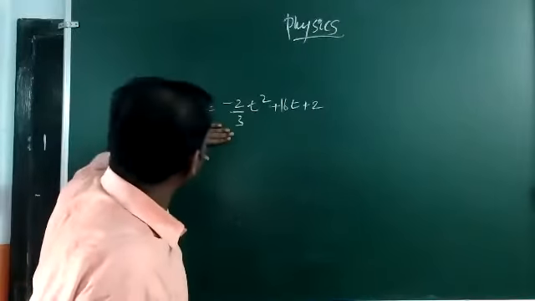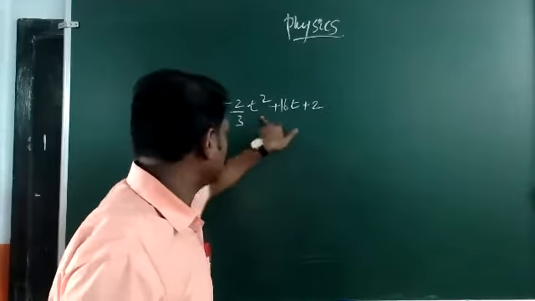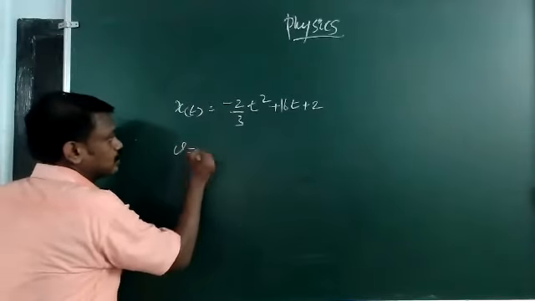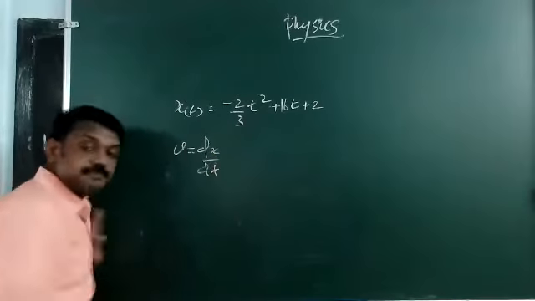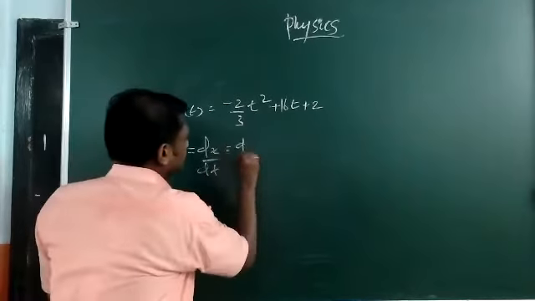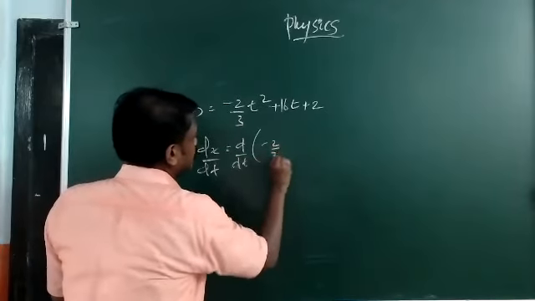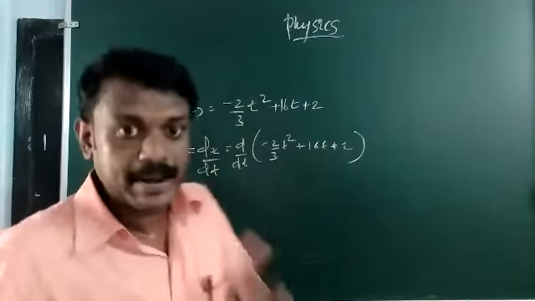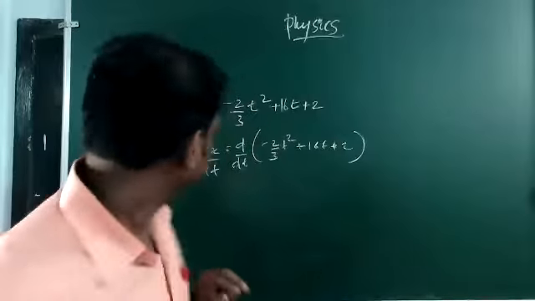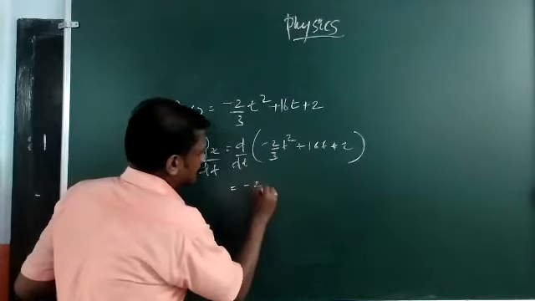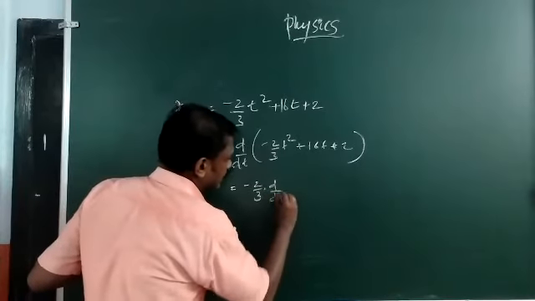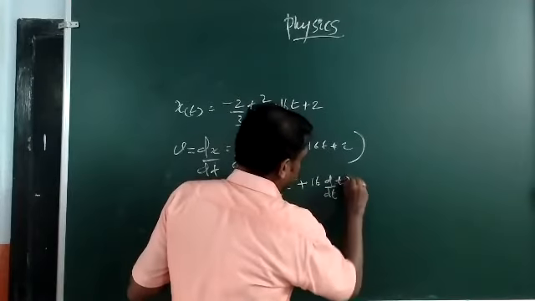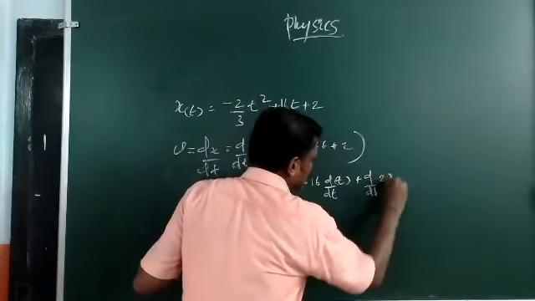So displacement we are getting as x of t is equal to minus 2 by 3 t square plus 16t plus 2. Now you can calculate the velocity. You know velocity is equal to dx by dt, the rate of change of displacement. So you have to differentiate d by dt of minus 2 by 3 t square plus 16t plus 2. This is practice for your differentiation questions. Which is equal to minus 2 by 3 into d by dt of t square, plus 16 into d by dt of t, plus d by dt of 2.